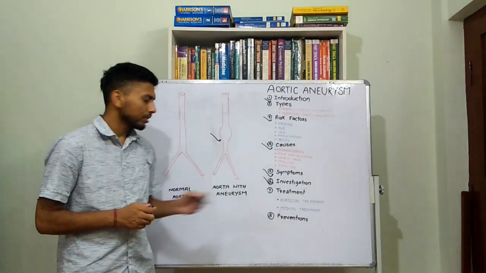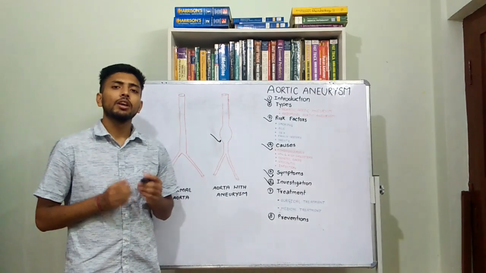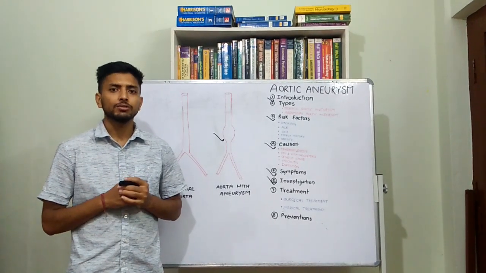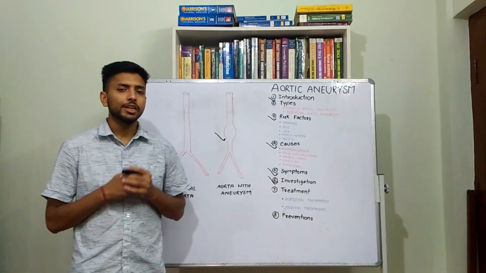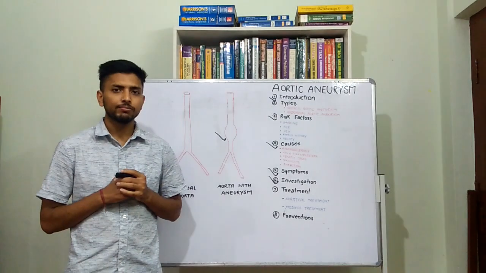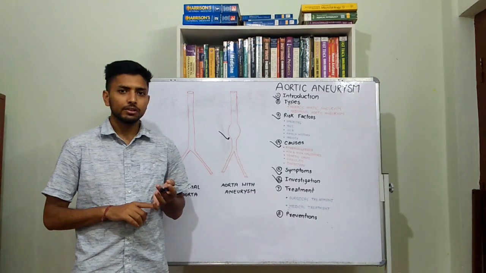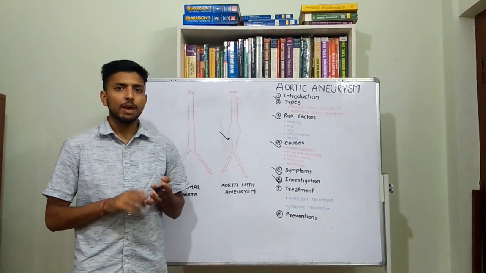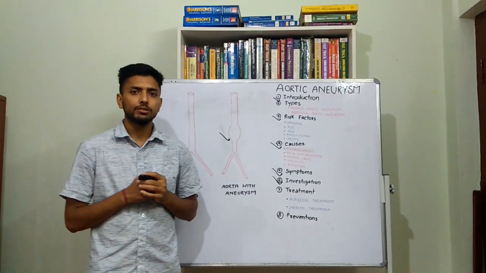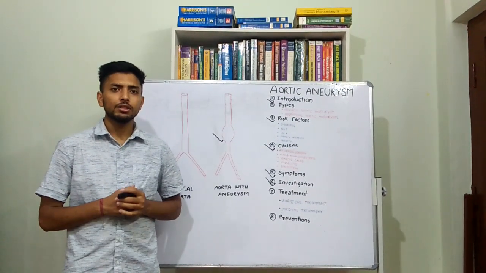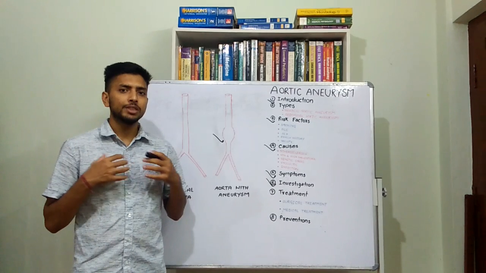Now, talking about the investigations, if your doctor suspects aortic aneurysm, then he might ask for certain investigations. In case of thoracic aortic aneurysm, chest X-ray, echocardiography, CT scan, and MRI are usually recommended. In case of abdominal aortic aneurysm, ultrasonography is usually preferred in place of chest X-ray.